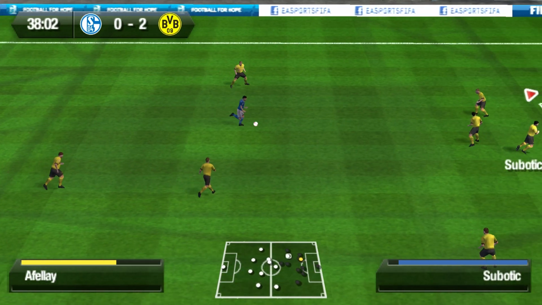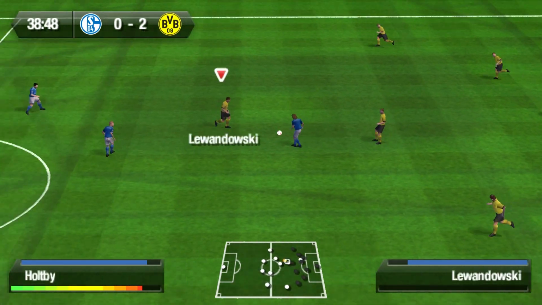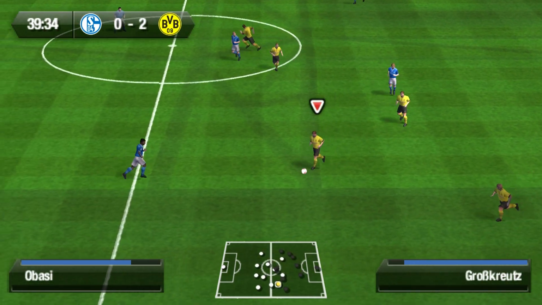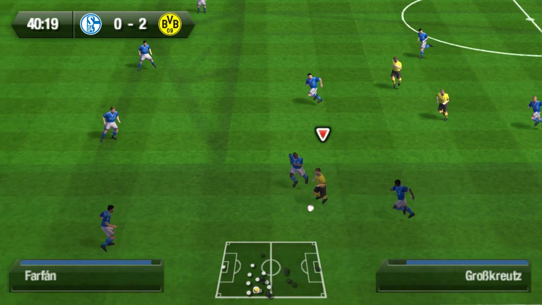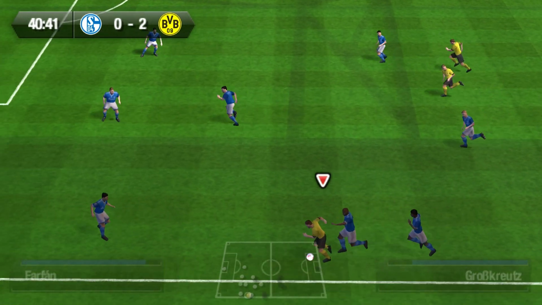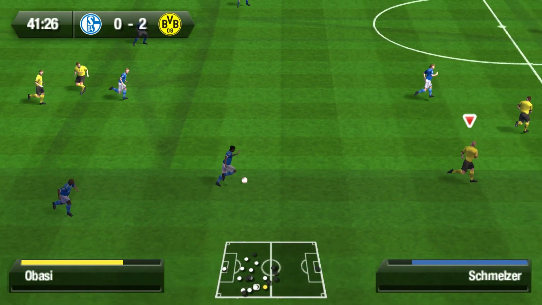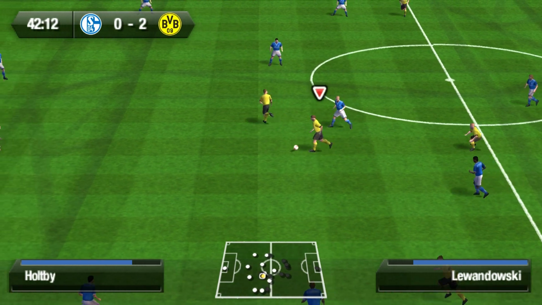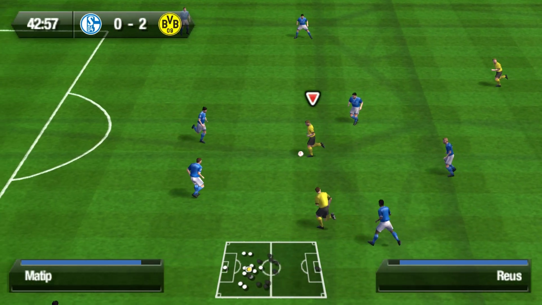Afellay for Schalke driving forward after Schalke kick off, and then Afellay has a shot blocked. After two passes, Robert Lewandowski to Sebastian Kehl, and played to Kevin Crosskreutz. Crosskreutz driving forward for Borussia Dortmund, but Schalke retain possession. Abassi driving forward for Schalke, but then Borussia Dortmund retain possession, and Robert Lewandowski with a pass to Marco Reus.